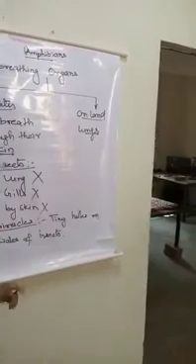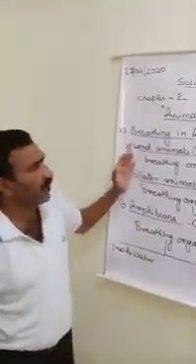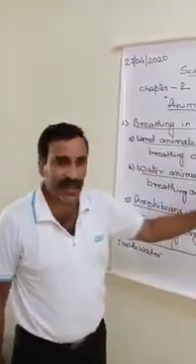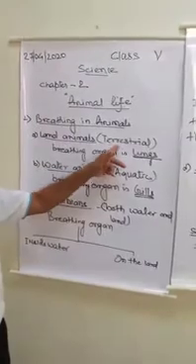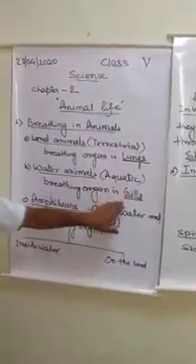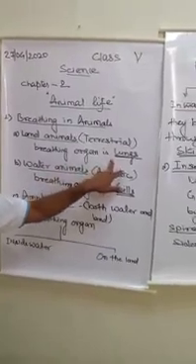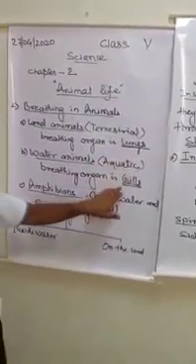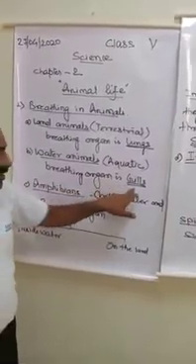So dear students, today we learned about the different breathing processes of different types of animals. Some are terrestrial animals found on the land, and some are aquatic animals found in the water. The animals found on the land have lungs as their breathing organ. The animals found inside the water have gills.